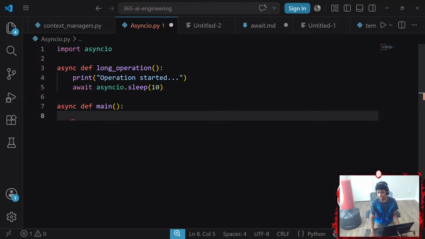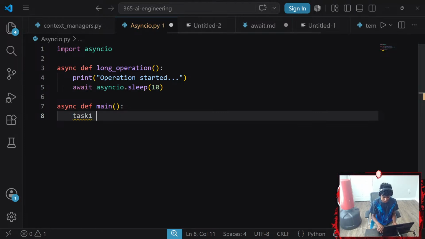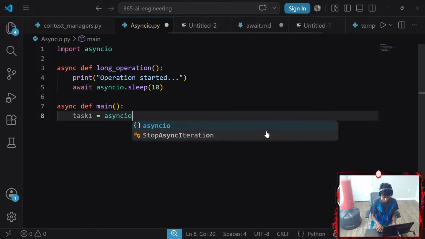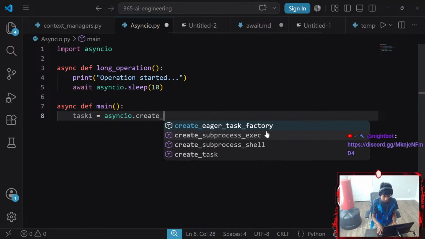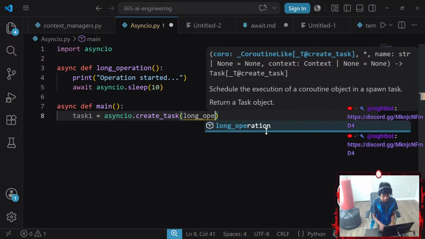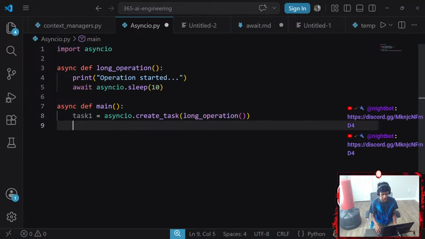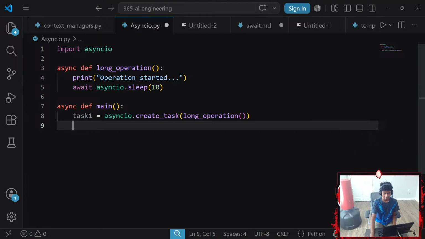Okay, that creates the task. So we're gonna go with something like asyncio.create_task. I want to create a task for my long operation. That is not going to require any parameters, although I'm going to wait for 2 seconds, then cancel it. We wait for 2 seconds and then we cancel it.